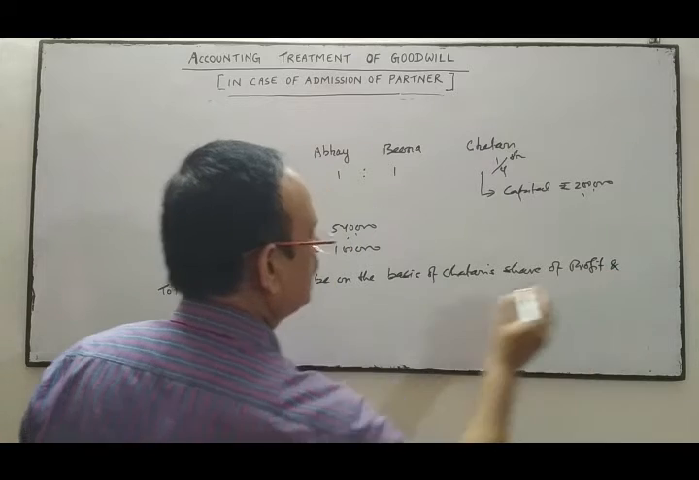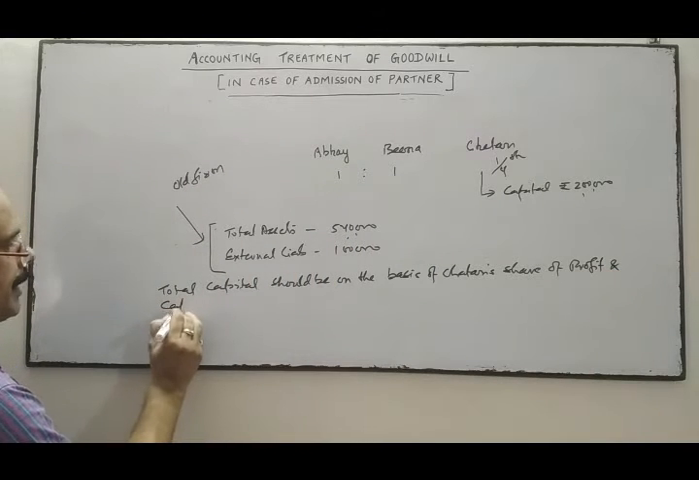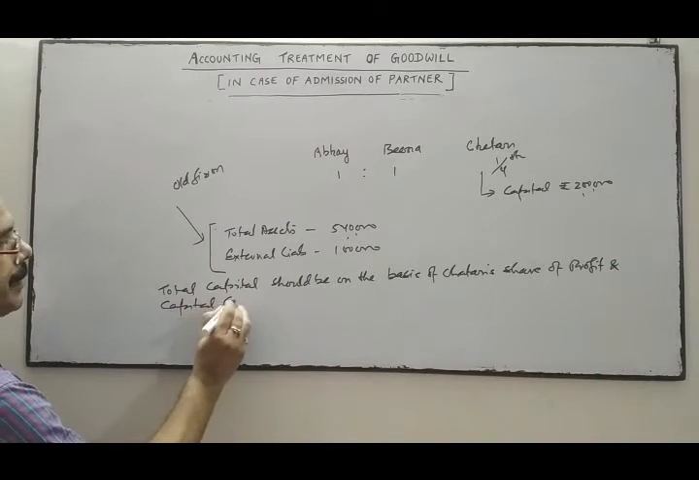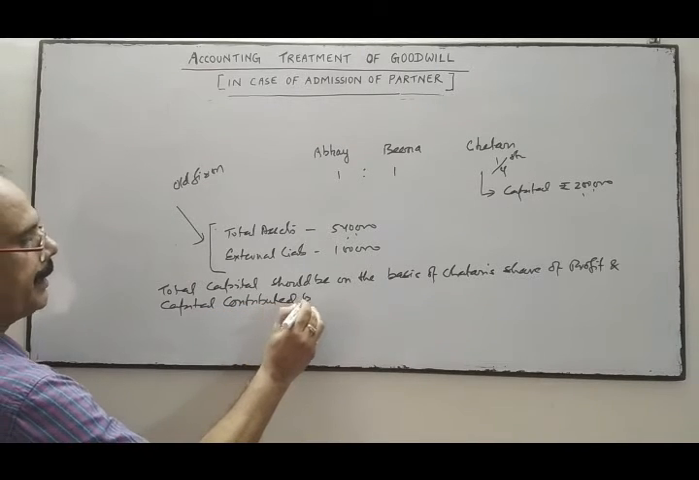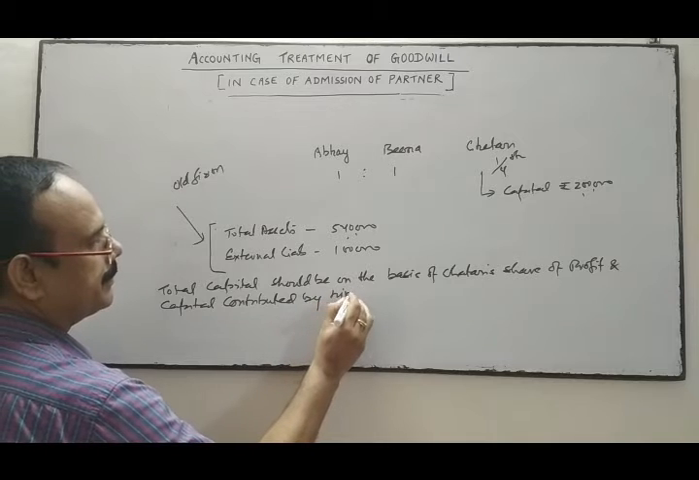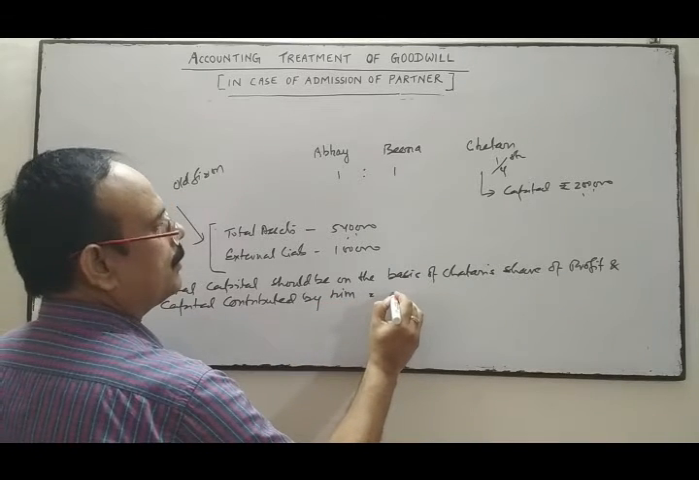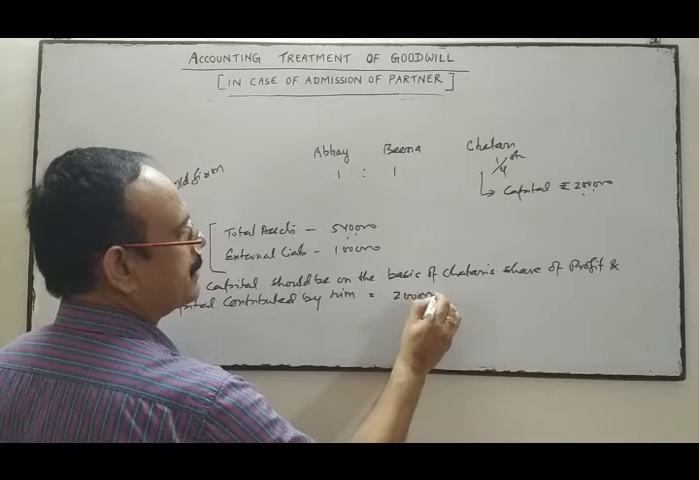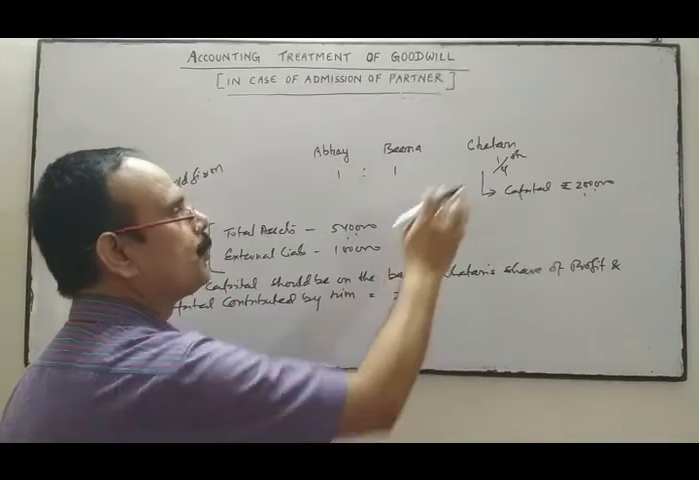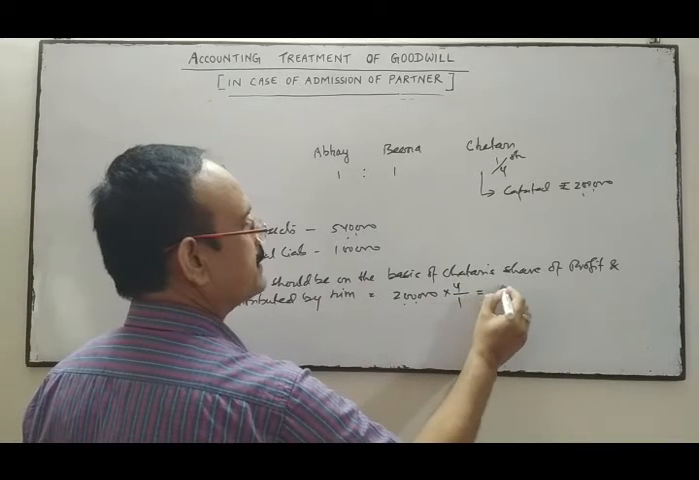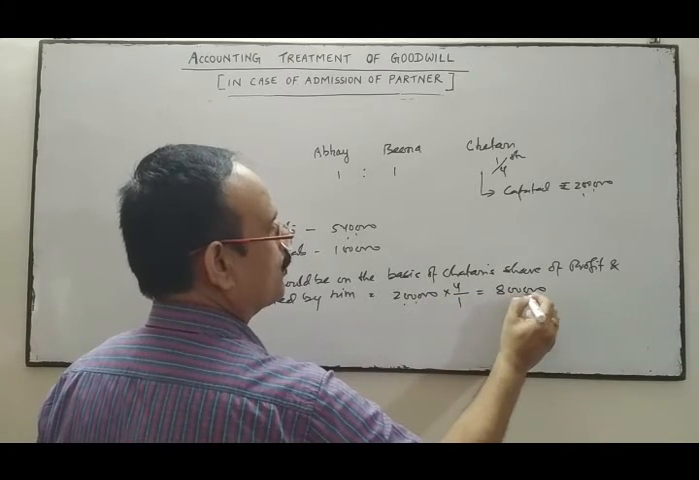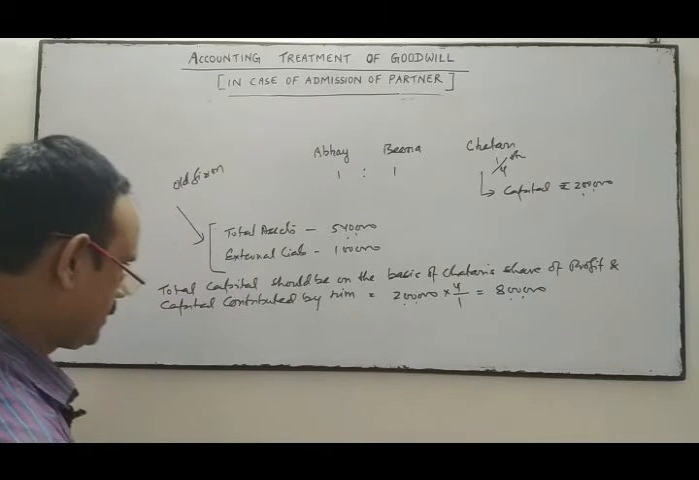On the basis of the capital contributed by him, 2 lakhs, capital is contributed 2 lakhs for 1/4 share of profit. So total capital should be 4/1, which is 8 lakhs. Total capital should be 8 lakhs.